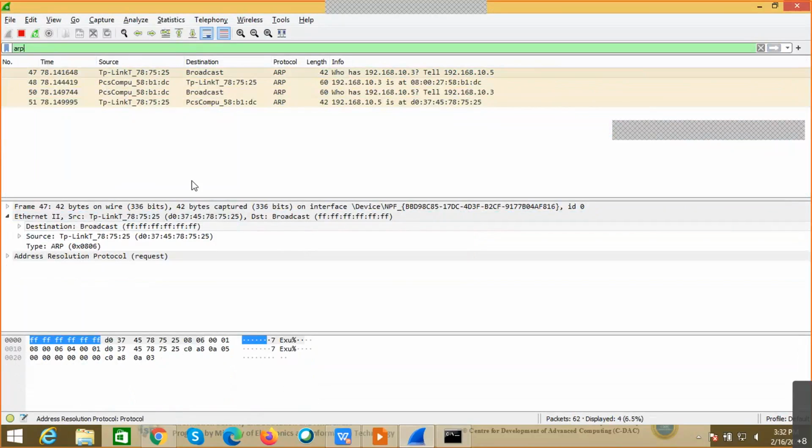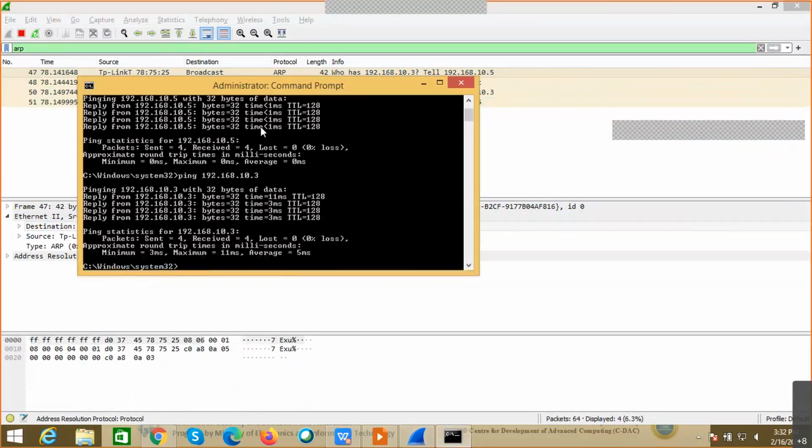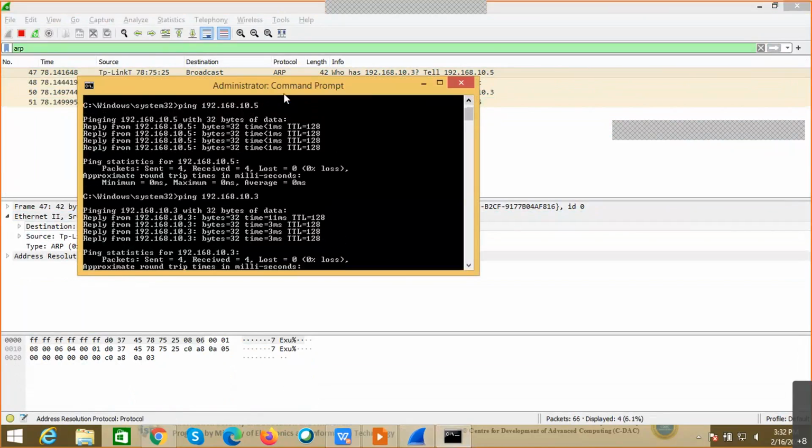Now we can see there are two communications. I have pinged 10.5 as well as 10.3. I don't know where these machines are located on the network, but I just want to know the corresponding MAC addresses so that I can start the communication. So I have issued a simple command, ping 192.168.10.5 and ping 192.168.10.3, to know whether these systems are located on the network or not.